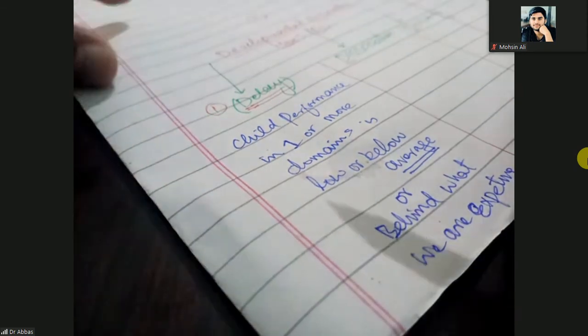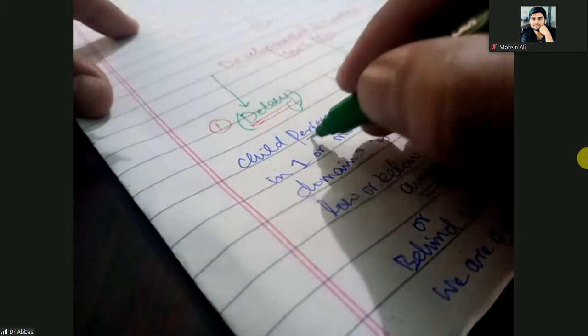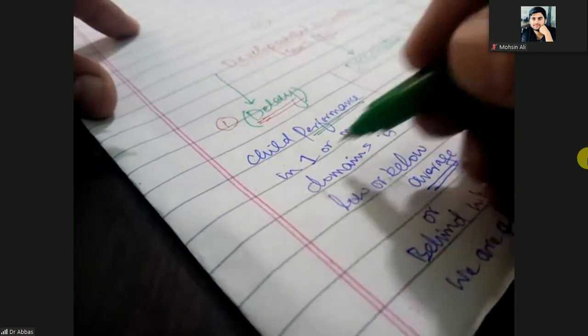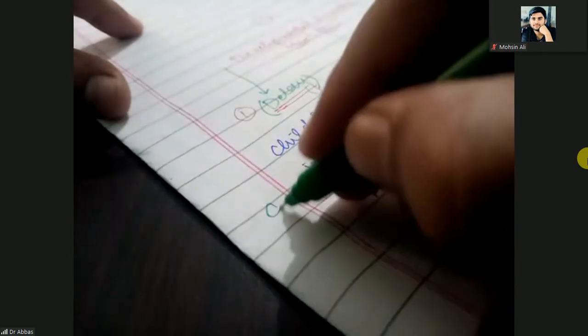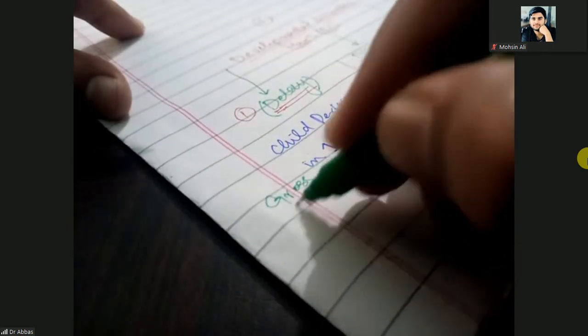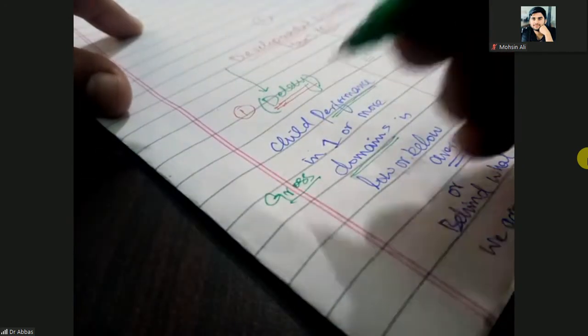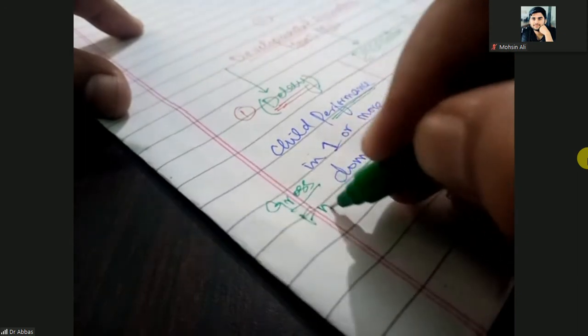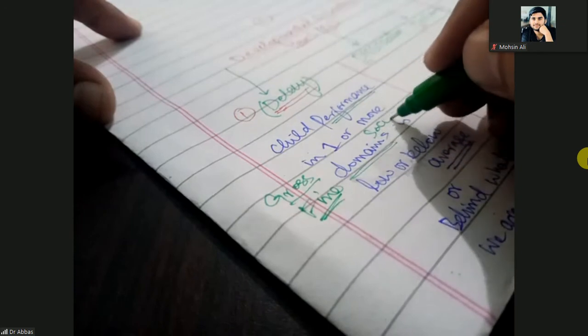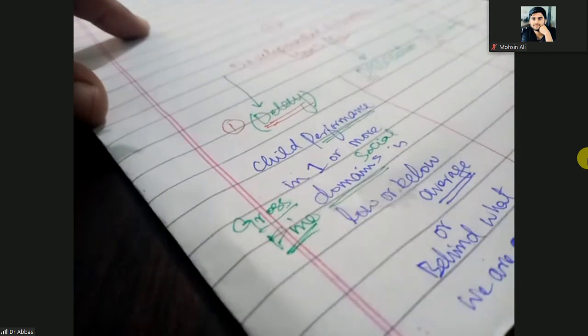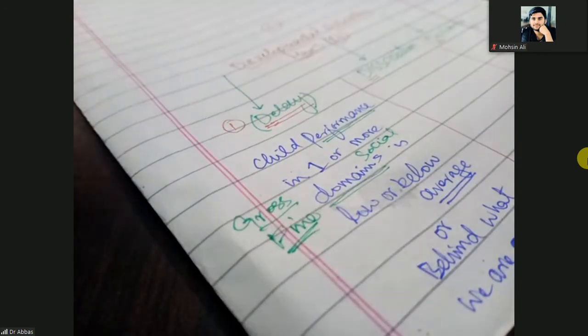It means the performance of the child in one or more domains. One or more domains means maybe gross motor, fine motor, social, behavior, visual, hearing, any domain.